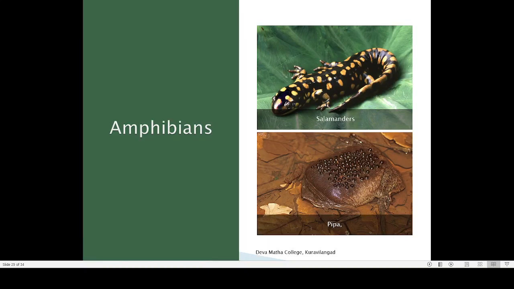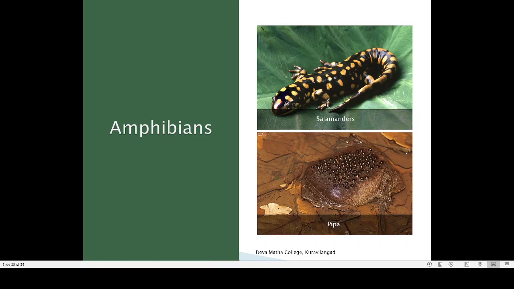Then coming to amphibians. With regard to amphibian diversity, the salamander is an important animal. Sometimes these salamanders are called tiger salamanders. Because a tiger has yellow and brown, or black and brown stripes, just like that, the salamander also has yellow spots. That is why they are known as tiger salamanders. The importance of this salamander is that it is a frog-like animal, but it has a tail.